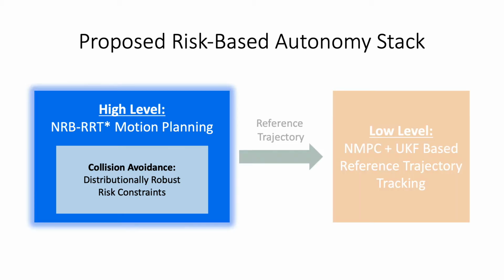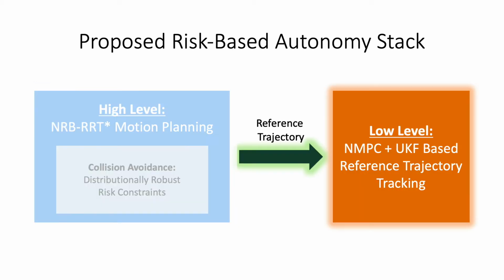The high-level module is our novel sampling-based motion planner, NRB RRT star. It samples the free space and builds a tree from the initial state to the goal region while performing a distributionally robust collision avoidance check. The returned reference trajectory is passed down to the low-level module, which tracks it using nonlinear model predictive control.